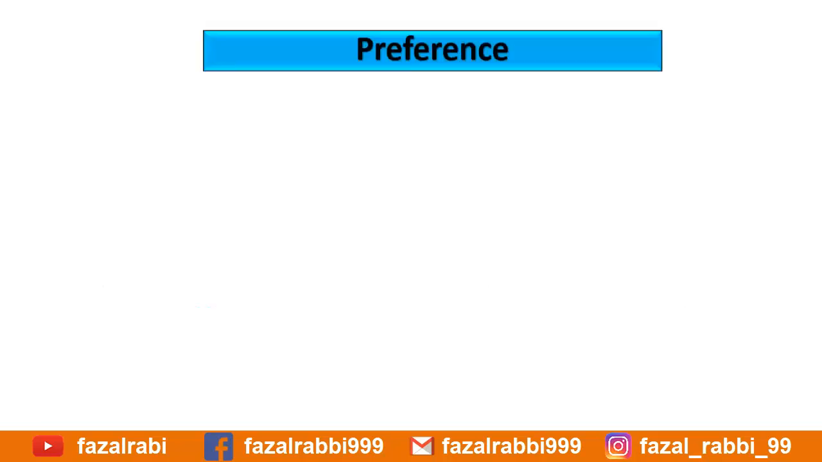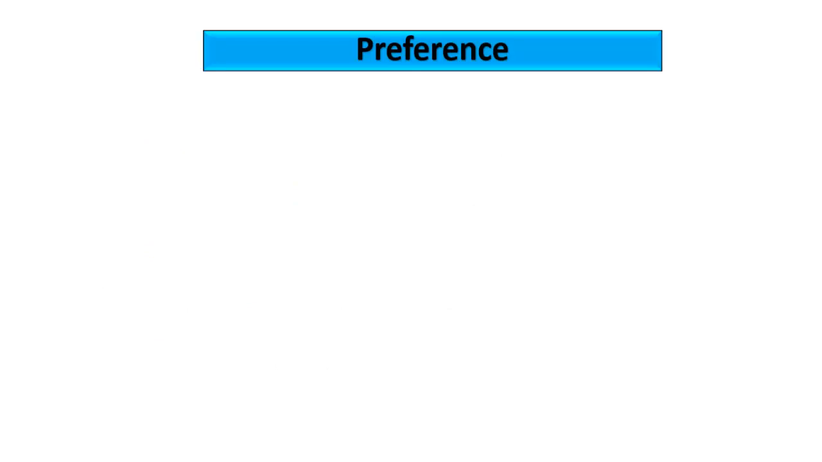Now move to the next condition, which is preference. Would is used to indicate preferences. You have to choose one out of two or many. You have a choice to make. We give value to one thing or another. In such situations, we use would in the sentence.